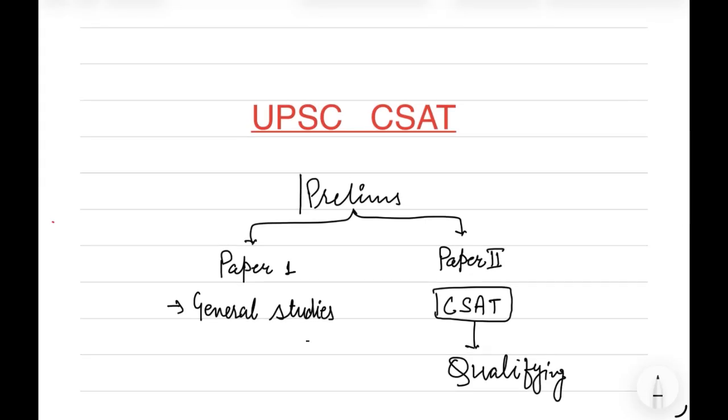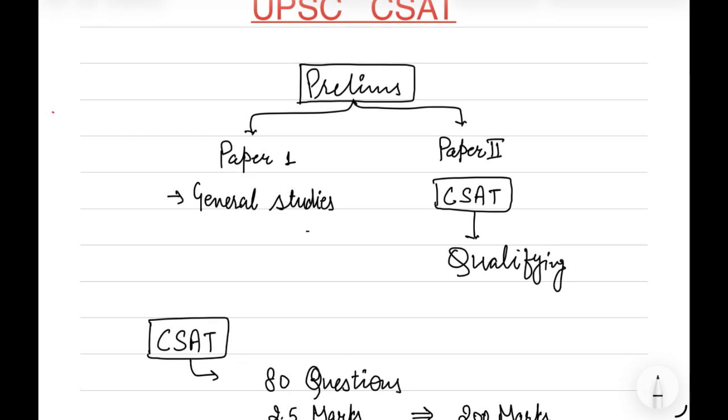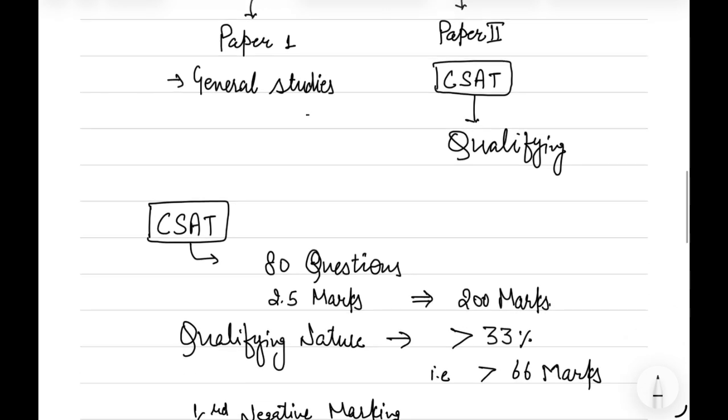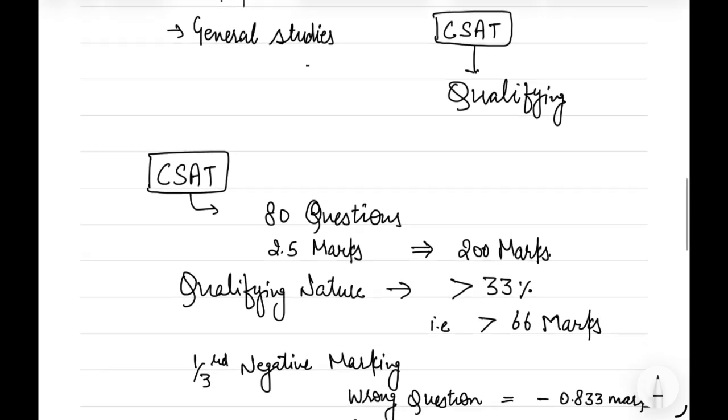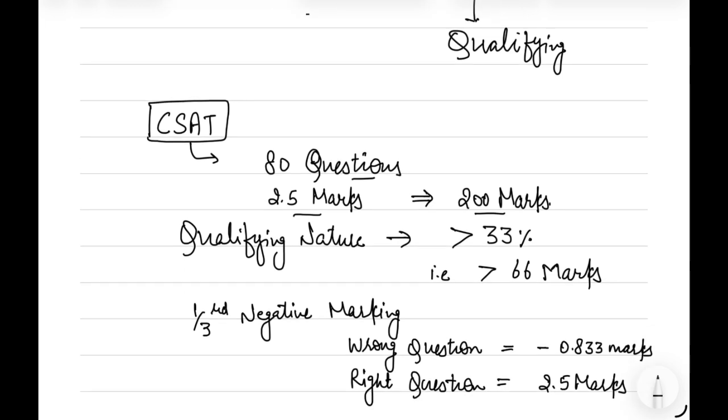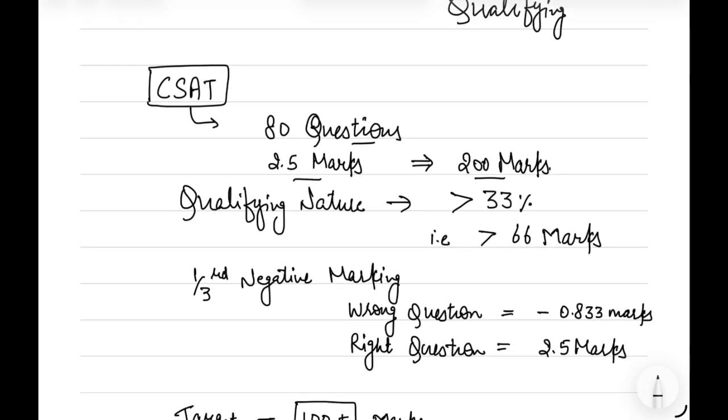In UPSC prelims, we will have two papers, paper 1 and paper 2. Paper 1 is of general studies and paper 2 is of CSAT, which is qualifying in nature. CSAT has 80 questions, 2.5 marks for every question, for a total of 200 marks. Since it is qualifying in nature, we have to get more than 33%.